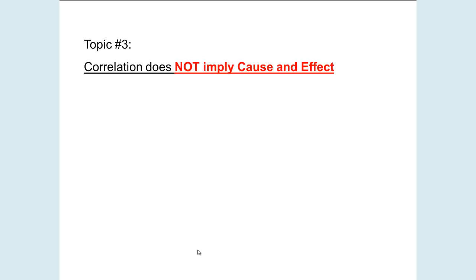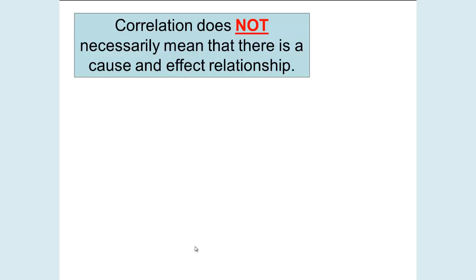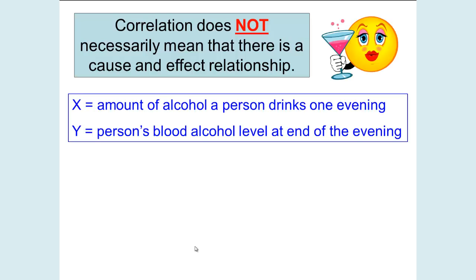Now, what does this mean? Correlation does not imply cause and effect. We have seen some of the situations where there is a cause and effect, and others where there's not necessarily a cause and effect. Correlation does not mean that there's a cause and effect relationship. Let's look at this situation.